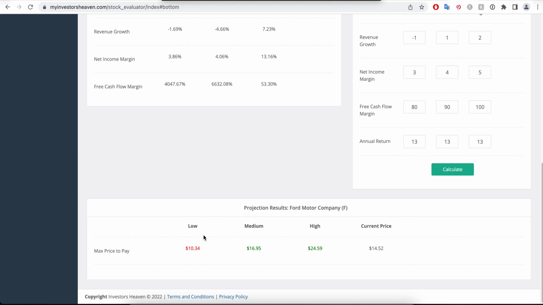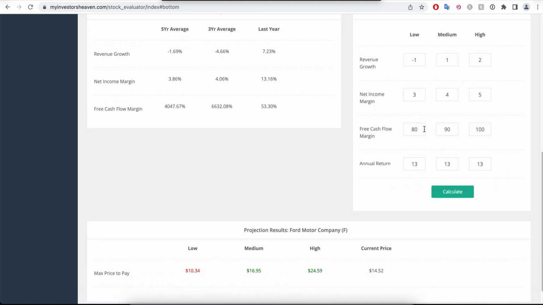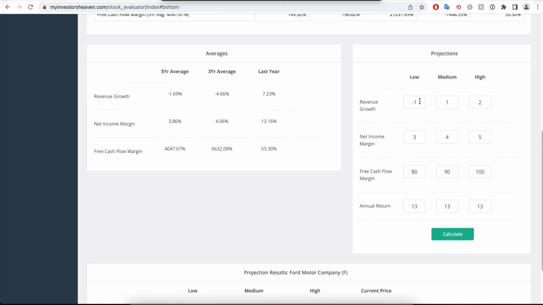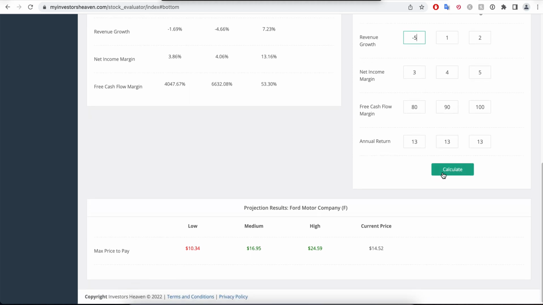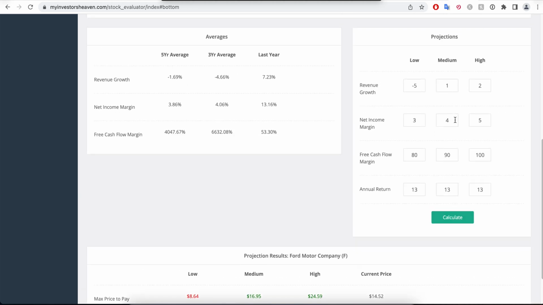Now, if we switch it up a little bit, and remember this was negative growth, for example. Let's just say that we have minus 5%, so the company does terribly bad. Now this one will skew our lower results, and because we have less revenue growth, we will have to buy lower, as you can understand. Now, if you expect 1%, this makes more sense.